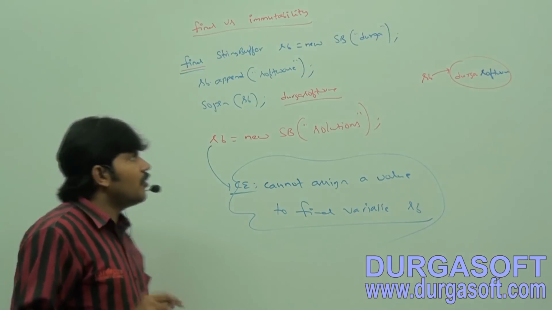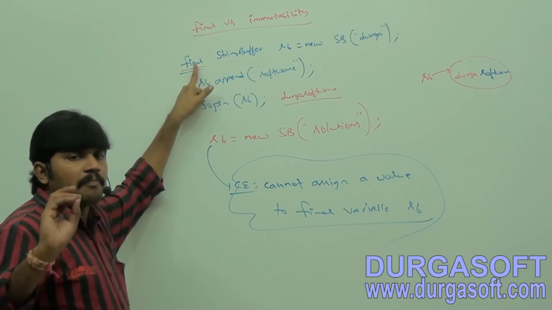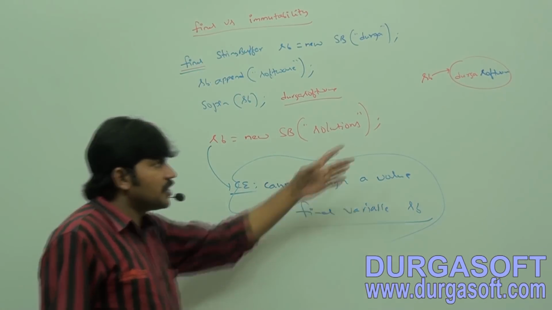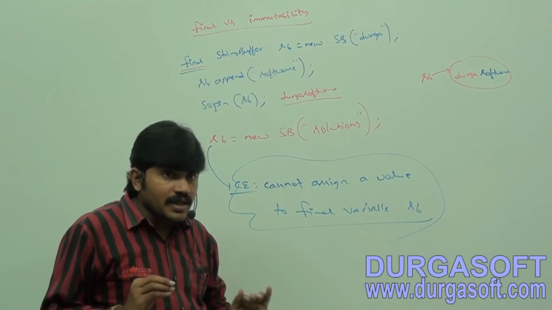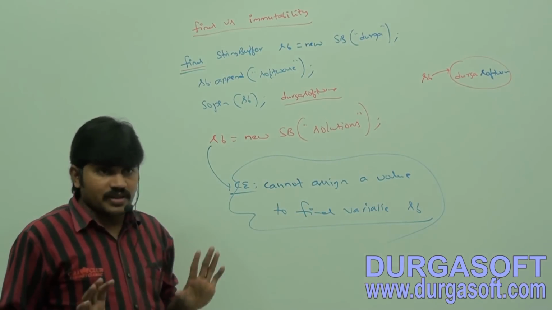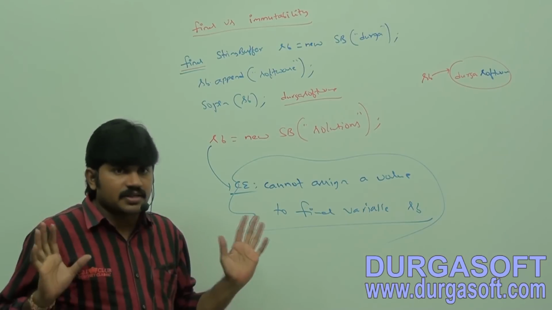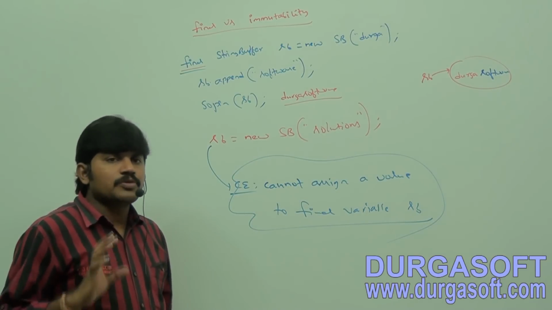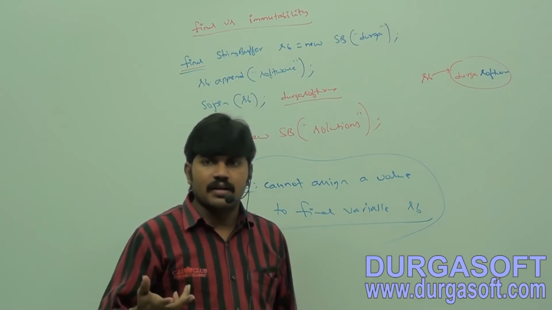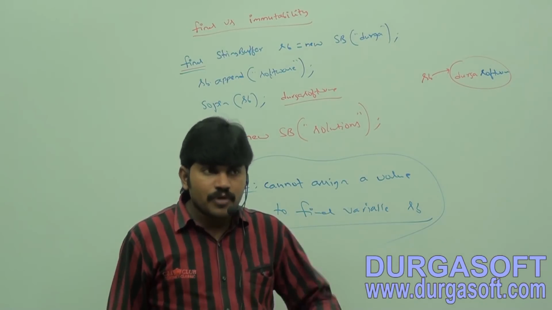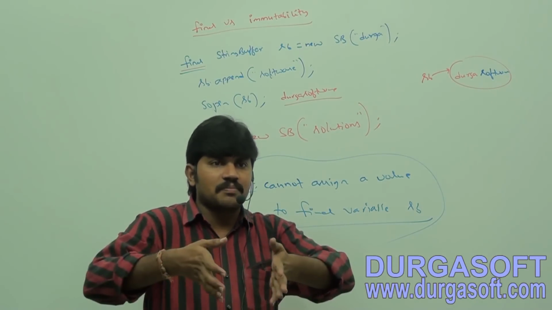Different concepts. Even though the reference variable is final, we can perform any type of change in that object, but only reassignment is not allowed for that variable. Both are different concepts, don't mix them. But most of the people are going to feel final means non-changeable, immutable means non-changeable, so both are the same.